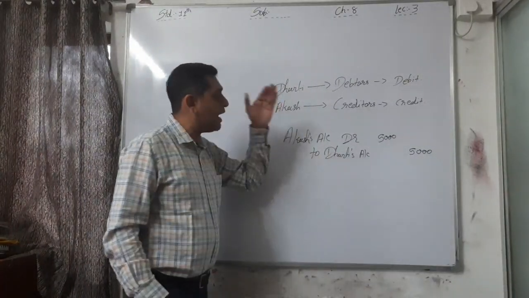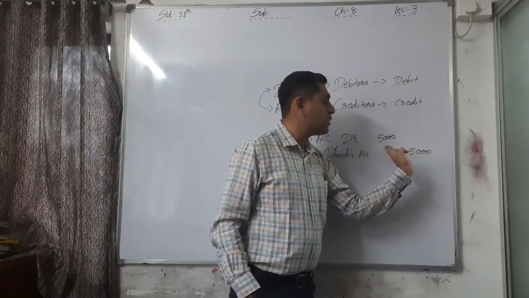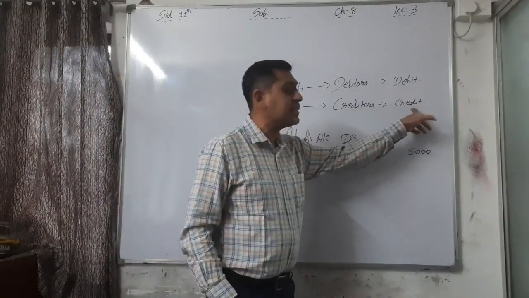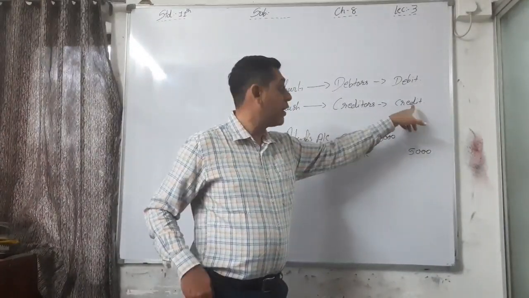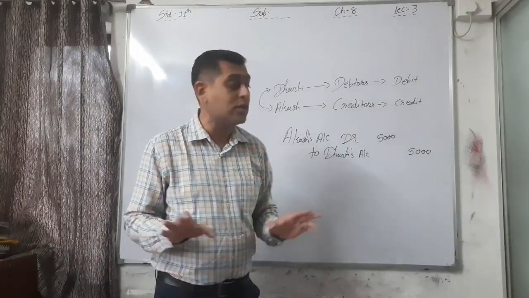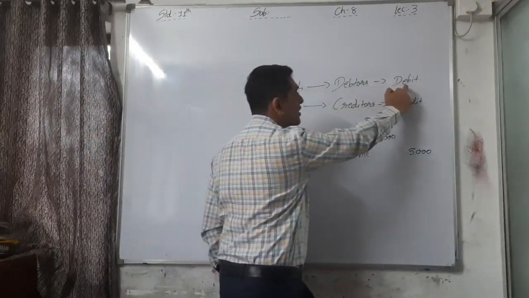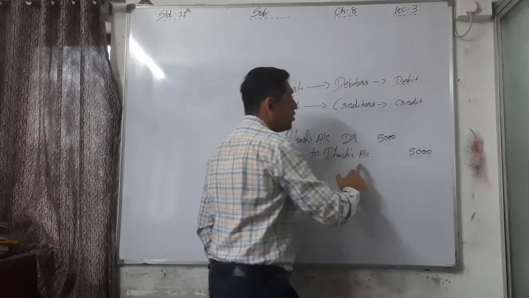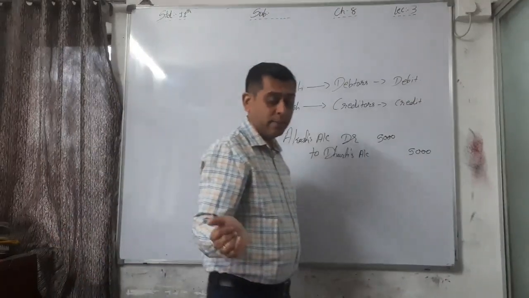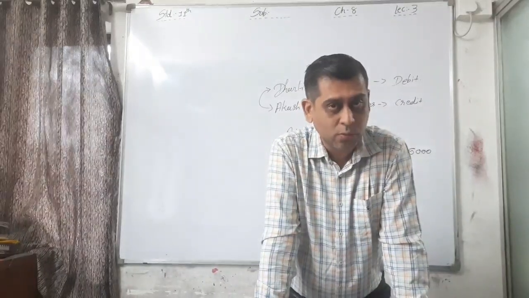So for closing any account, what is the first balance? We have to see that, and then on the opposite side we have to write it down. So Akash is our creditor and that's why his balance is always a credit balance. But right now we have to close Akash account. That means Akash account is debited, and Dharti's balance is debit. That's why Dharti account is also closed, and Dharti's account is credited here. So, being payable to Akash is accepted by Dharti to pay.